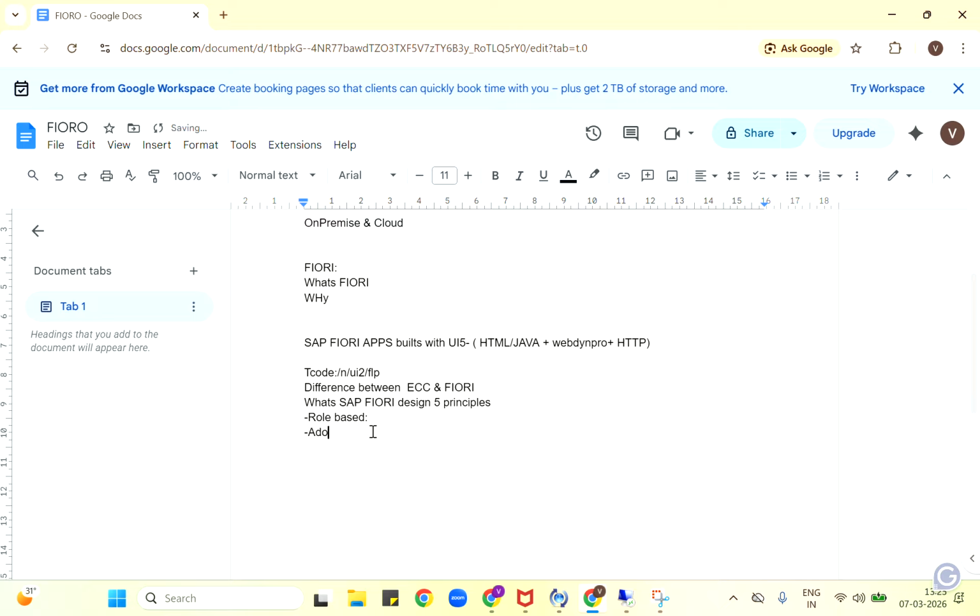Then the next one is adaptive. This is also very important. Adaptive, as I already discussed in Why Fiori, means it can adapt to mobile and tablet, and if you have a laptop or desktop, it will be adaptive on those as well. This is also one of the principles while it was created.